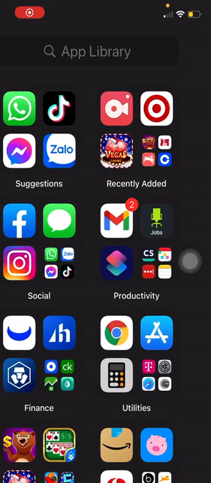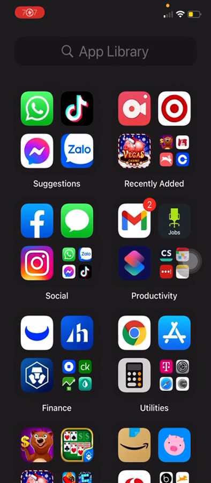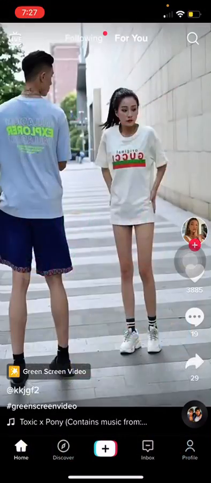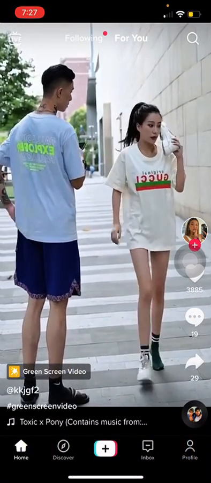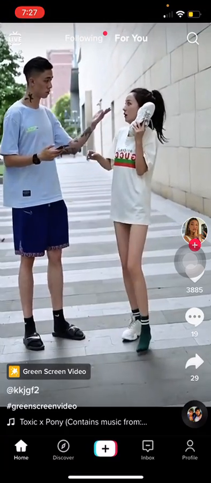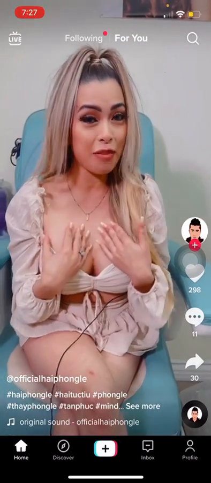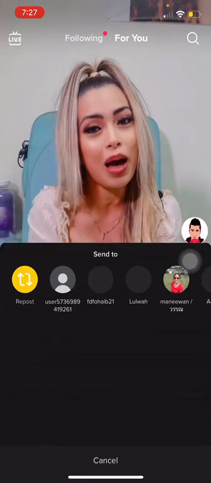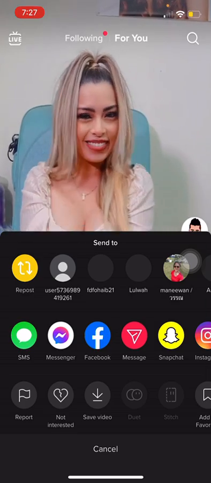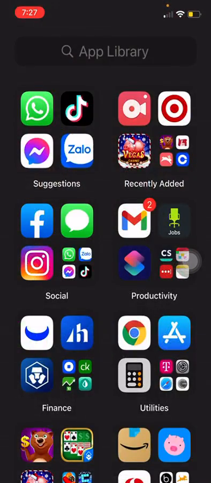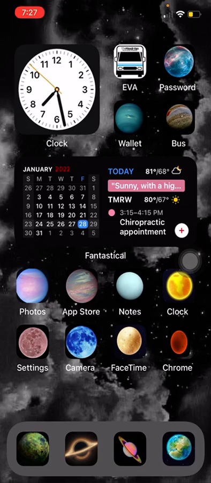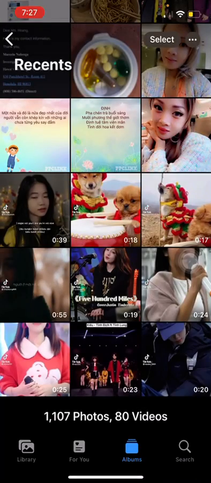I want to show you how to download the TikTok video to make an iPhone ringtone. So basically, if you want any song, come up with any song for example, all you have to do is press that little icon over here for share, and you will see the words save video, and you just save. I already saved a couple of videos on my screen, so I just pick one of them.